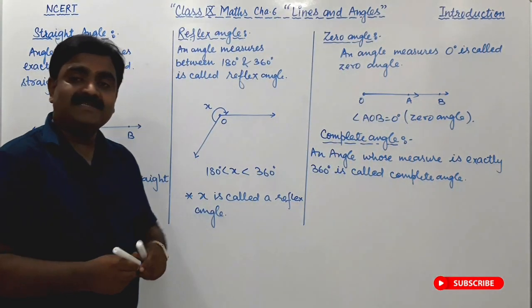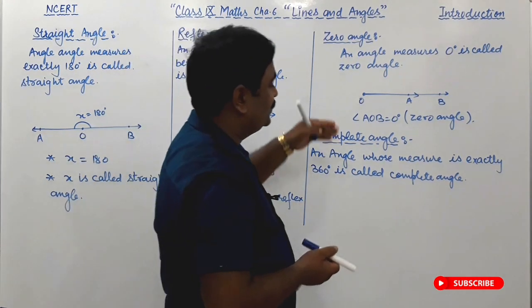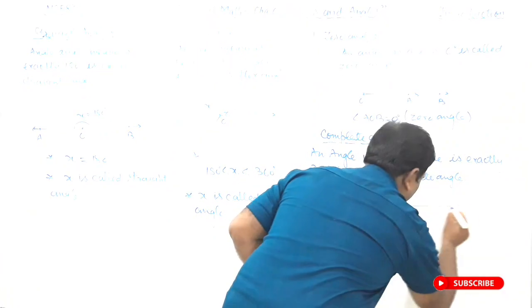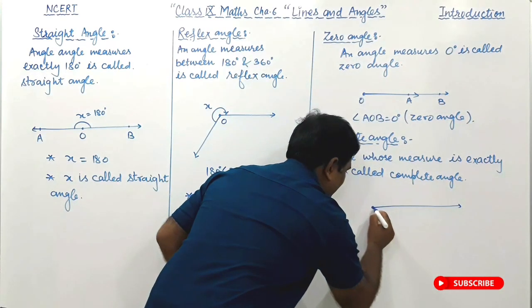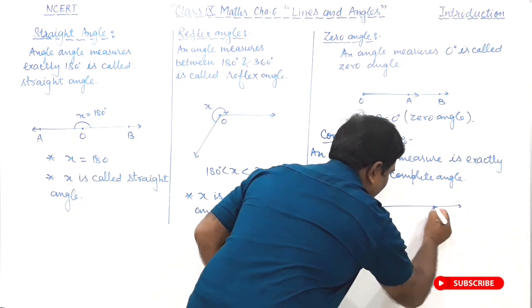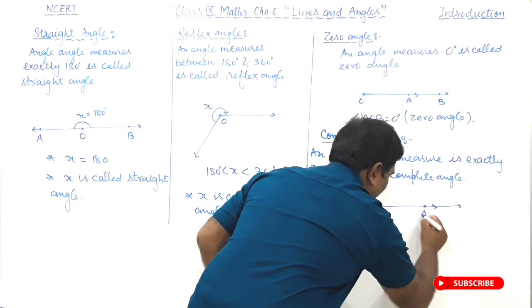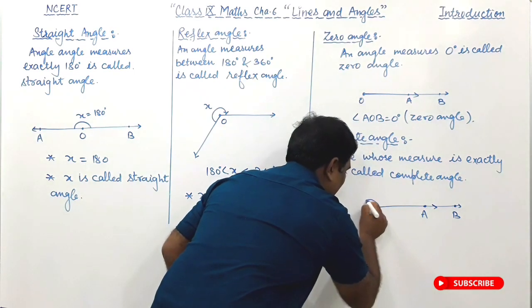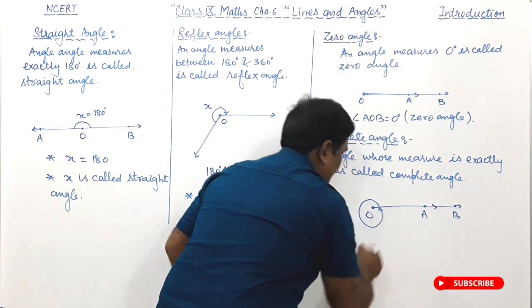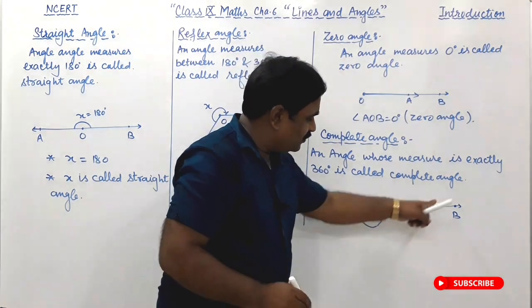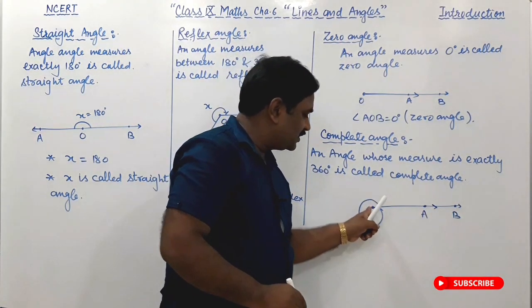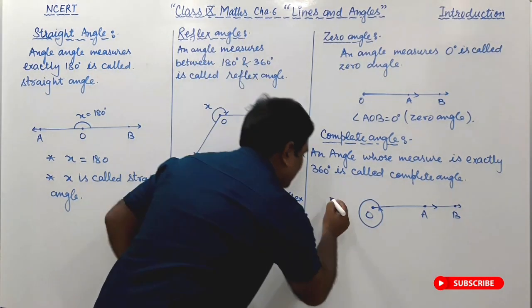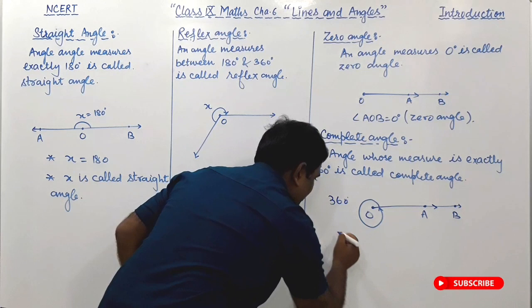Now the question arises, what will be the figure of this complete angle? It is the same as the 0 degree angle, but with a little difference. This is point A, rays OA and OB, but when this ray OB rotates about this origin point, it makes a complete 360 degree angle.